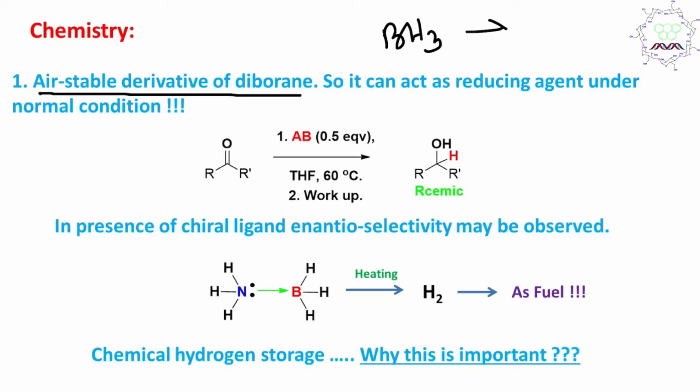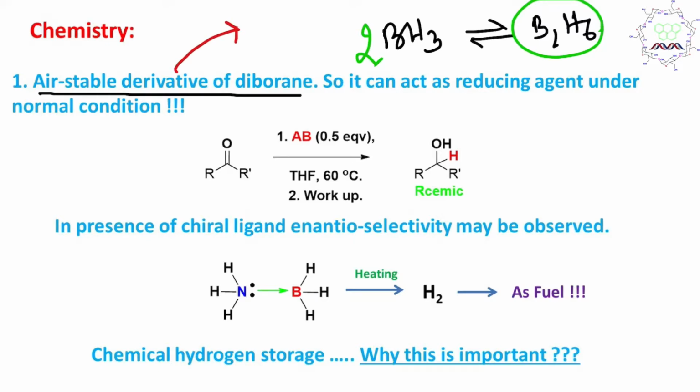It dimerizes and produces B2H6, and this molecule has the very famous banana bond. So it's a dimerization. But if there is a Lewis base like ammonia present in the medium, it inhibits this dimerization, because of this Lewis acid-base adduct formation, it is stable, and that's why it is stable in the presence of air also.